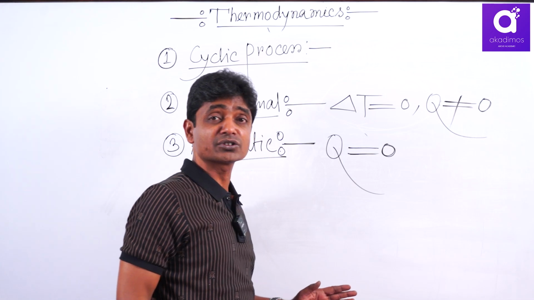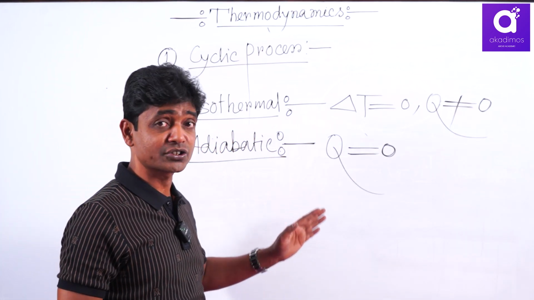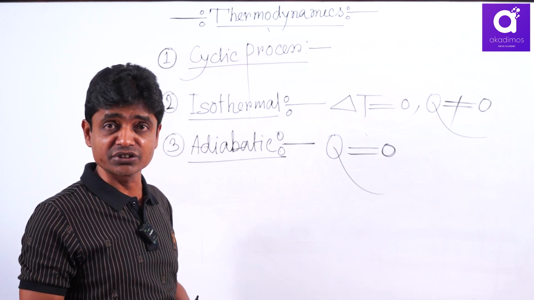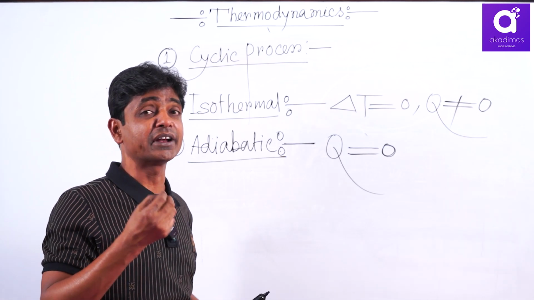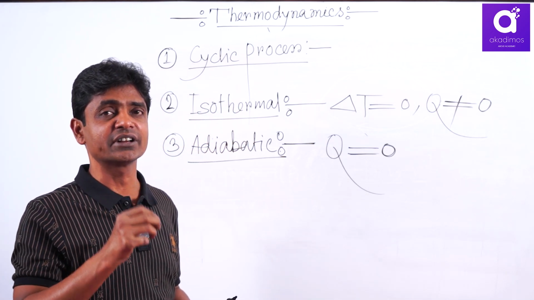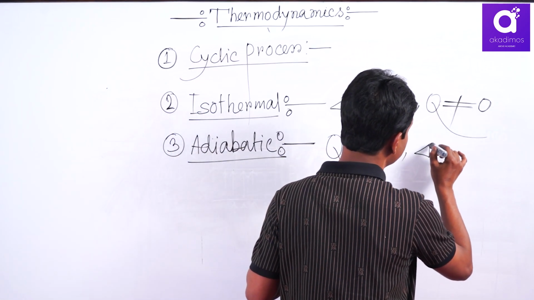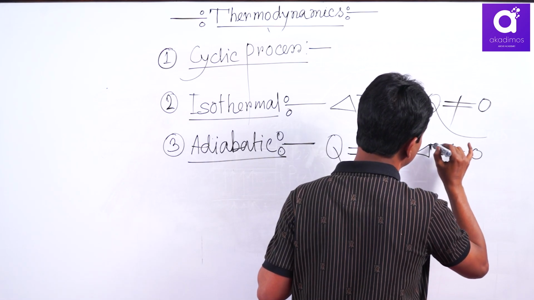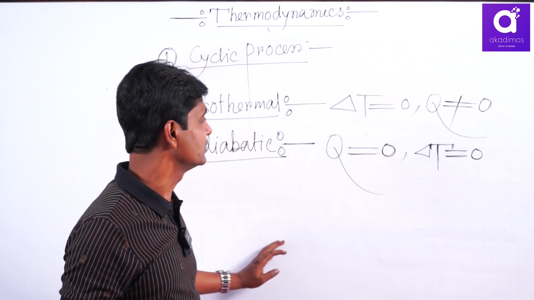Now, if there occurs no heat exchange between system and surrounding, and parallelly there occurs pressure volume change, then work is done by the system or on the system, by which the energy of the system increases or decreases. If heat exchange does not occur, then energy increases or decreases, meaning temperature increases or decreases. That means there the temperature must be variable. In any adiabatic process, pressure and volume variable means temperature must be variable.